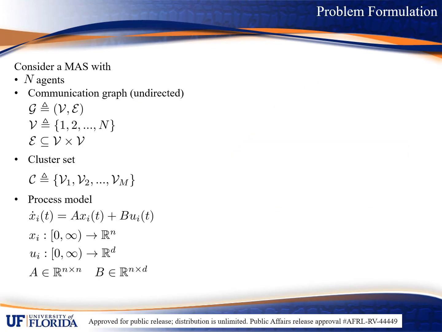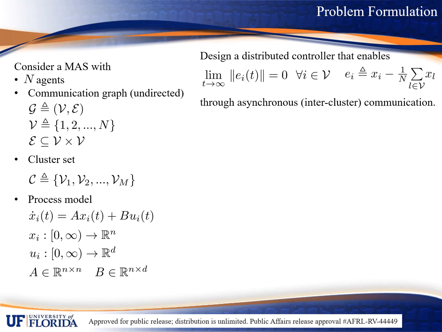We now arrive at the problem formulation. Consider a multi-agent system composed of n agents that coordinate over an undirected graph G that consists of a fixed vertex set and a fixed edge set. The graph G is then partitioned according to some user-defined cluster set script C. Each agent in the network has a state variable that evolves according to the homogeneous linear time invariant dynamics presented below. Given these objects, the goal of this work is to develop a distributed controller for each agent so that the consensus error defined on the right is exponentially regulated through the use of continuous communication within clusters and both intermittent and asynchronous communication between clusters.